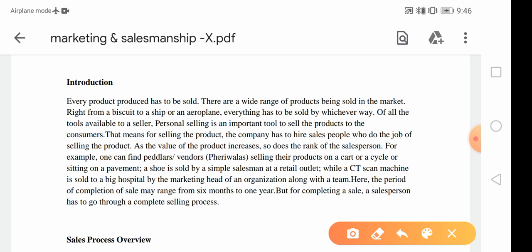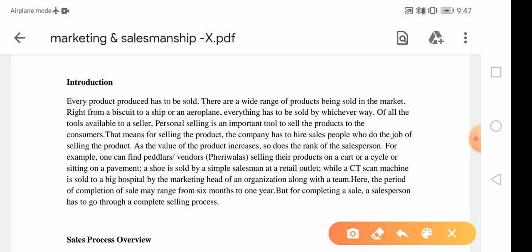A shoe is sold by a simple salesman at a retail outlet, whereas a CT scan machine, which is required for medical purposes, if you want to sell it to a big hospital, requires the marketing head of an organization and a team of marketing representatives, as it costs a huge amount to purchase.